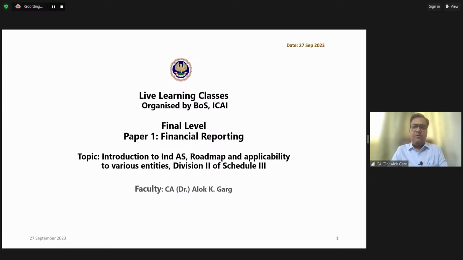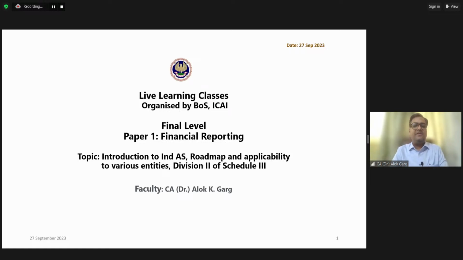When we were talking about IGAP, the accounting standard era, if someone told you to prepare your financial statement under accounting standards, Schedule 3 was the only authority.